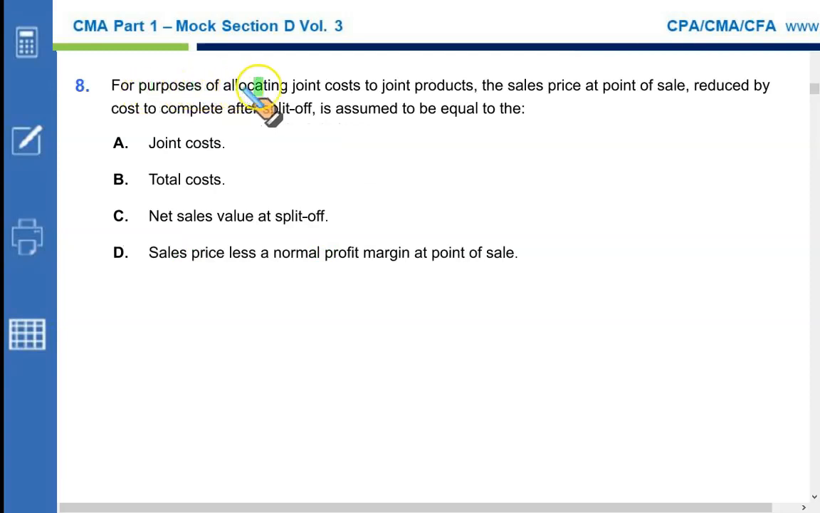For purposes of allocating joint cost to joint products, the sales price at point of sale reduced by cost to complete after split off is assumed to be equal to the net sales value at split off. We just did this a little while ago. C is the straightforward answer.